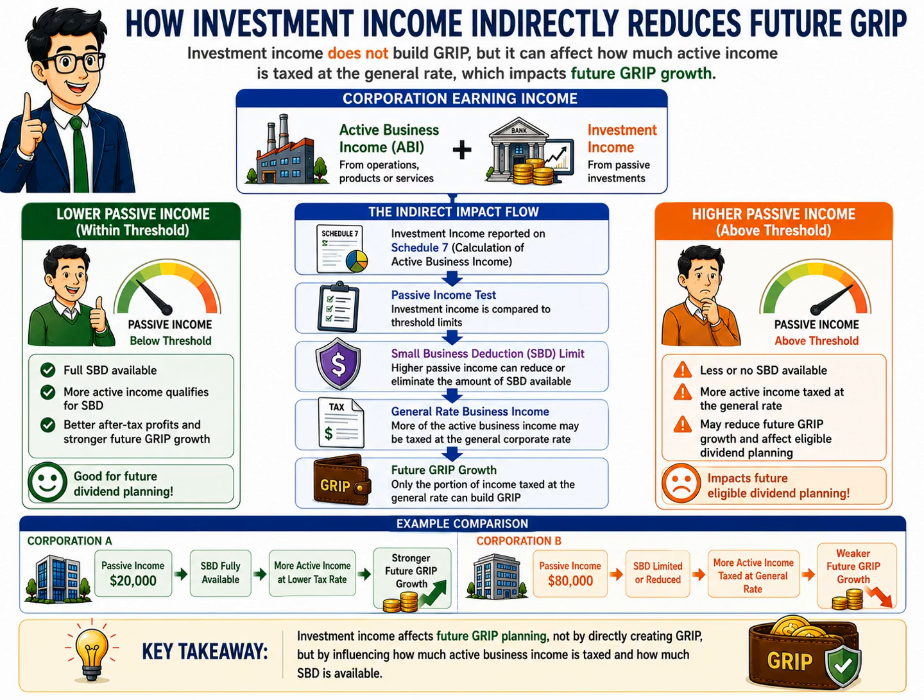The corporation earns only $20,000 of passive income, which is below the threshold. It continues to receive the full small business deduction and can plan its future dividends under the normal rules.